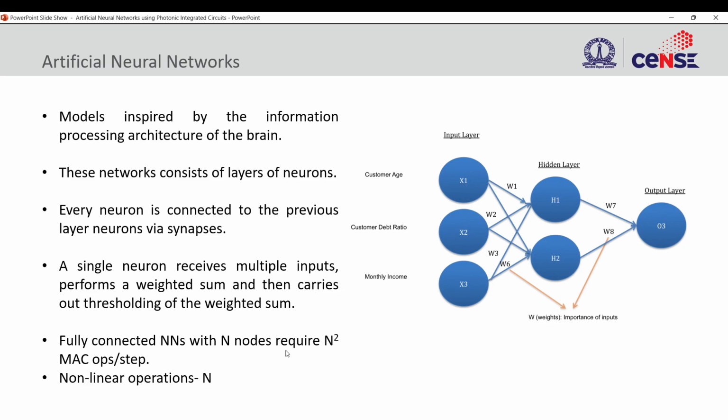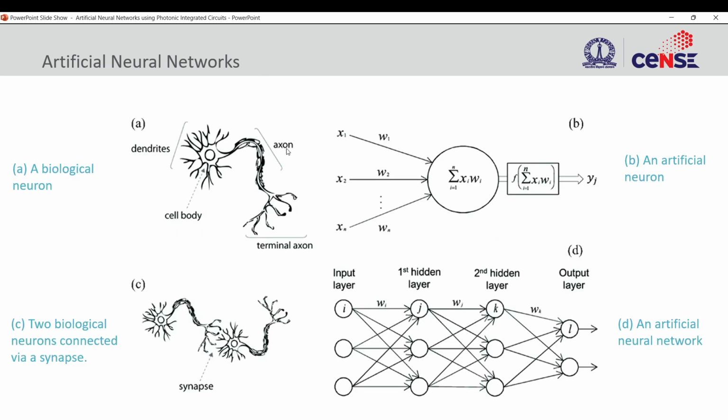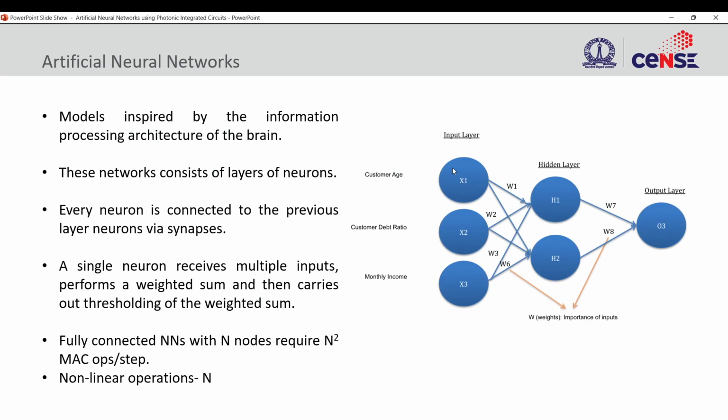Fully connected neural networks with n nodes require n square multiply accumulate operations per step. So if I have a network in which there are 3 neurons in this layer and 2 in the next layer, how many multiply accumulate operations will I require? So multiply accumulation is this operation basically. I'll have to perform one multiplication between this, one multiplication between this, and so like that there will be, if this is n, this is m, then n into m number of multiplications, and that many times. Also it has to keep accumulating, keep adding basically.